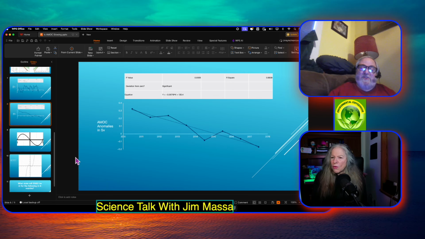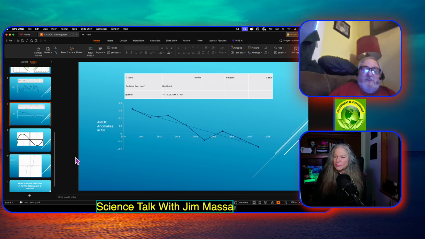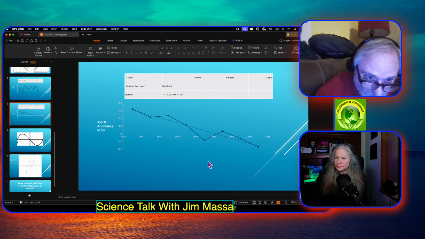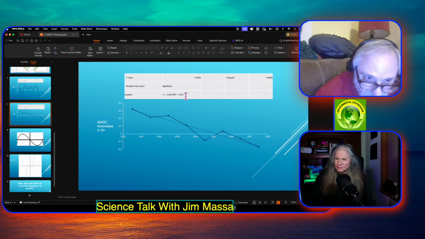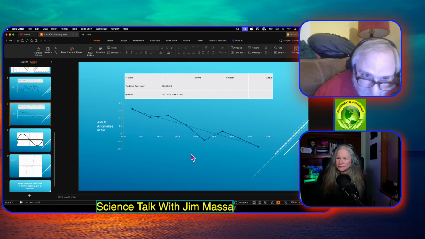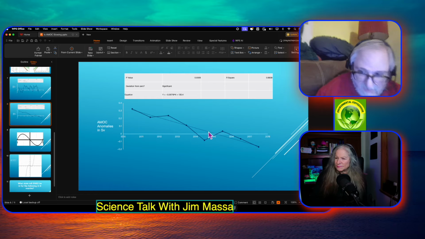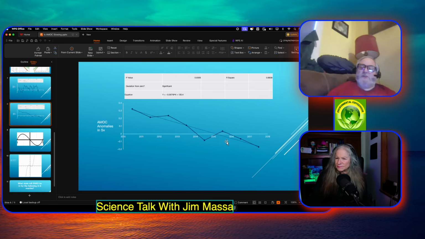When you look at the regression, the equation is y equals minus, because it's a negative slope, 0.0672 x plus 135.4. But now look at the p-value, 0.00005. In other words, the slope does significantly differ from zero.